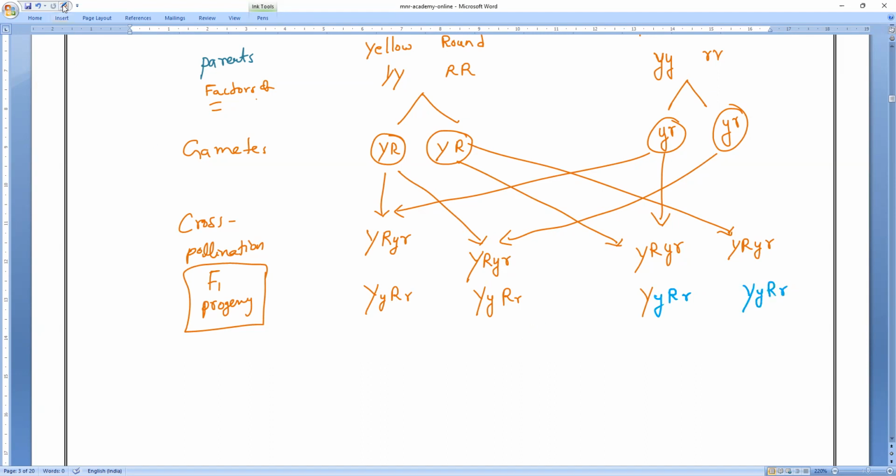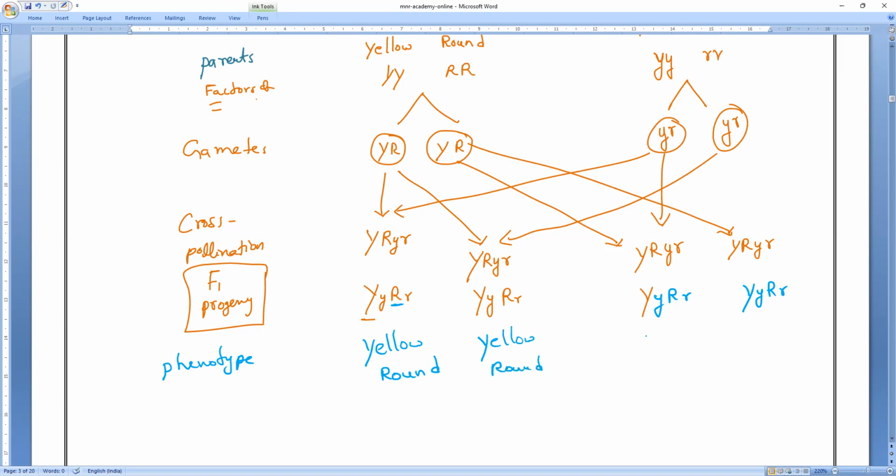If you all observe here, everywhere at least one capital letter is there. So is it dominant or recessive? Everybody, dominant. One capital letter is there, so it is what? Yellow. Now the phenotype. Tell me the phenotype, everybody. Yellow. And one capital R is there, so it is round.